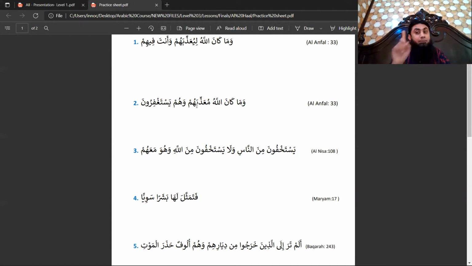Because mu'azzib was going to play the role of mudaf, for this reason, tanween has finished. Secondly, please pay attention. Khabar of kana is in nasab status. That is why it was normally mu'azziban, the one who punishes. But because mu'azzib was going to play the role of mudaf, tanween has been removed. So mu'azzibahum is a mudaf ilay.